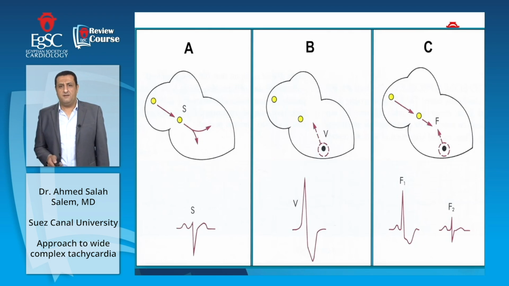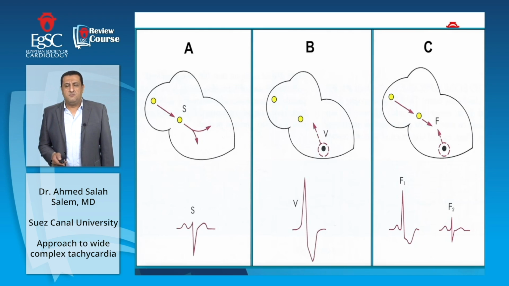In Figure C, this is a fusion beat. A fusion beat means the meeting of the depolarization coming from the atria fused with the ventricular depolarization coming from the ventricular focus, and according to the place of the fusion, the QRS complex morphology will vary. If the fusion is near the atria, the complex will be wide. If the fusion is away from the atria, very far in the apex for example, it will be like the sinus beat.